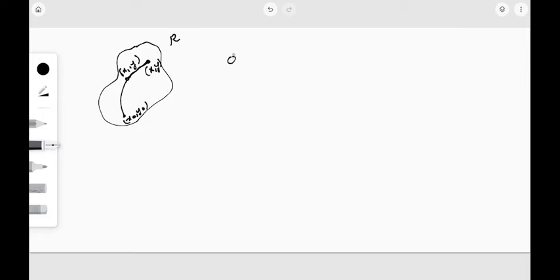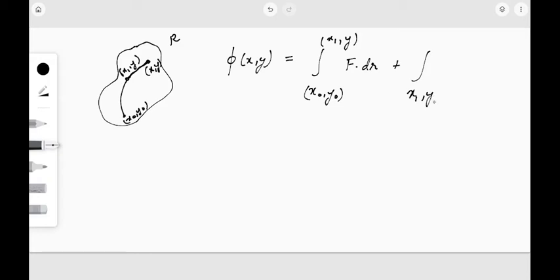Now we had said that the integral is path independent. We had defined phi of x, y to be the integral of f dot dr, so it does not depend on the path. So we can split the integral into two. That is, this is the integral from (x0, y0) to (x1, y) of f dot dr, plus the integral from (x1, y) to (x, y) of f dot dr.